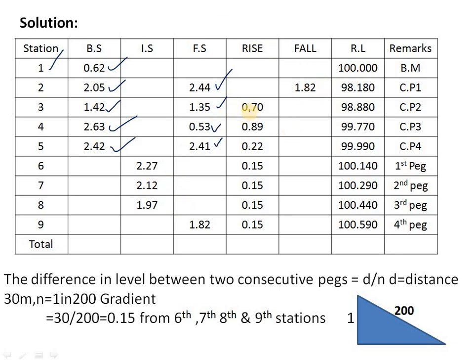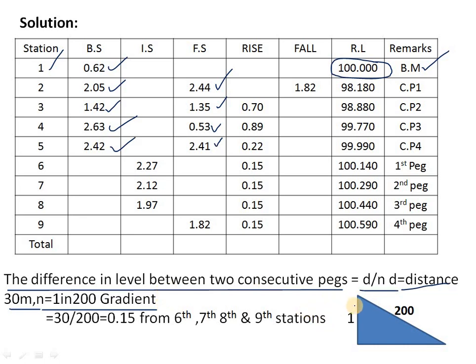Okay. So in the question we have to calculate the rise and fall. After that we have to calculate the intermediate sides of these points and other pending RL points. So the RL was given 100.000, that is known as the benchmark. So we are having 4 change points and another 4 peg points. Here we have to observe the difference in level between 2 consecutive pegs is equal to D by N, that is D is equal to distance 30 meters and N is equal to 1 in 200 gradient.